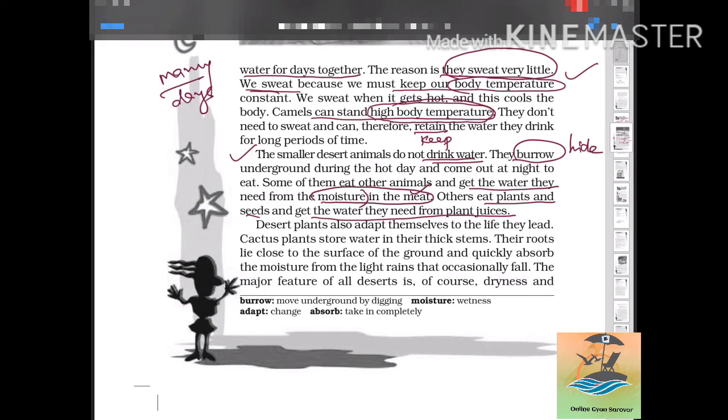Desert plants also adapt themselves to the life they lead. The cactus plant, you might have heard of this plant also, stores water in its thick stems. Their roots lie close to the surface of the ground, so as soon as there is a little rainfall, they quickly absorb the moisture from the rainfall that occurs occasionally.